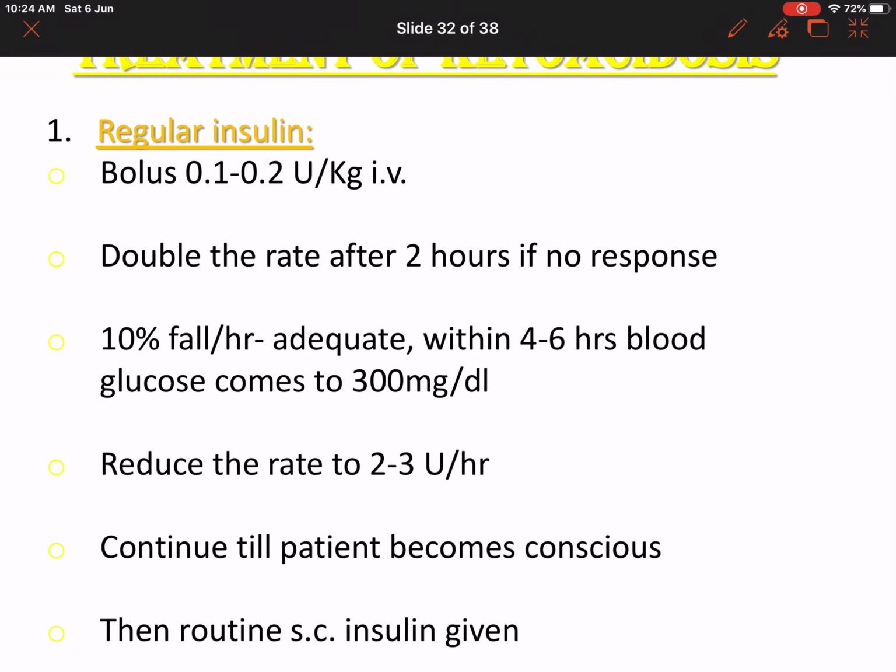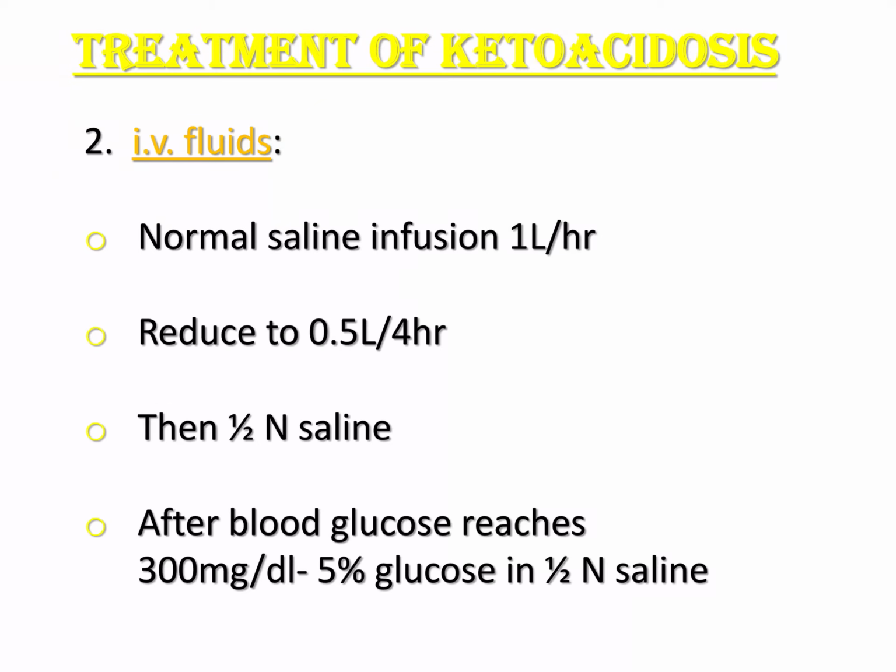First we start with regular insulin at a dose of 0.1 to 0.2 units per kg IV bolus. After 2 hours, if there is no response, you can double it. You continue this till the blood glucose falls to 300 milligrams per deciliter. Then you can reduce the dose to 2 to 3 units per hour. After the patient becomes conscious, you can continue with the subcutaneous route.